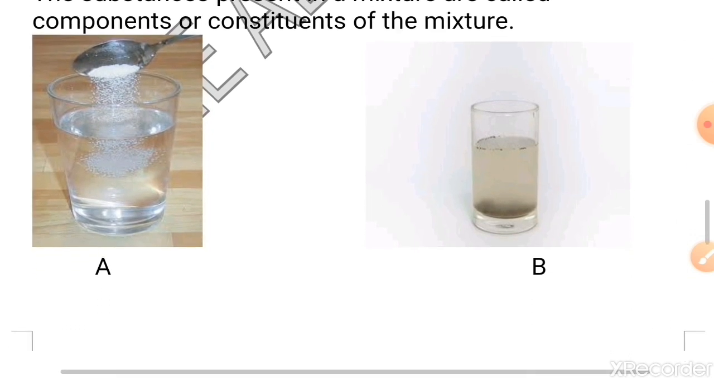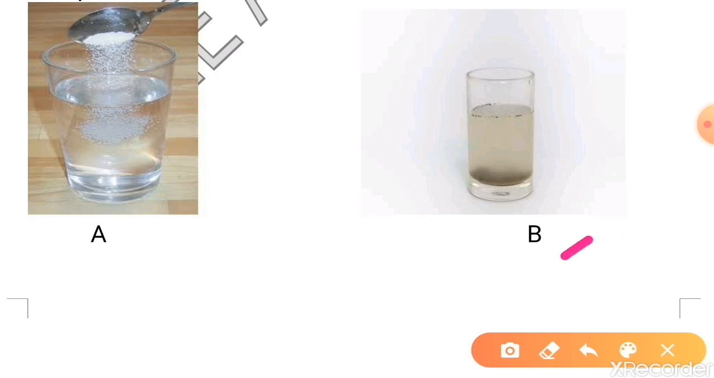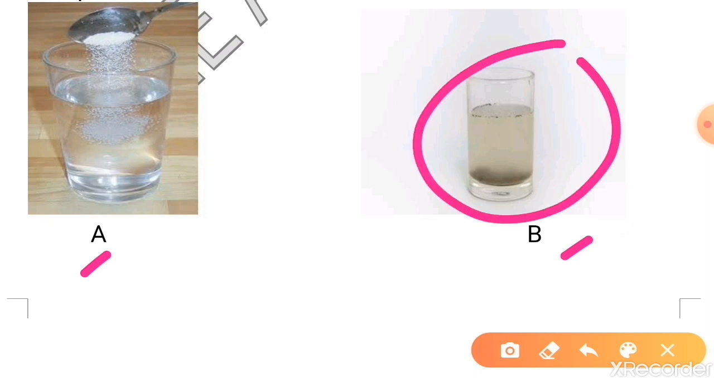Here you can see two pictures, picture A and B. In picture A, we have taken a glass of water and we are adding some salt to it. While in picture B, we have taken water and soil together. After stirring both of the mixtures, we will see that in glass A, the water and salt will be completely miscible, while glass B will appear muddy, and after some time, if we leave it undisturbed, the soil will settle down and it will look like this.